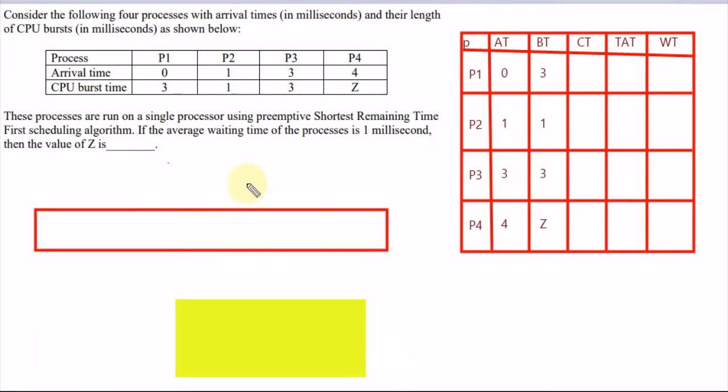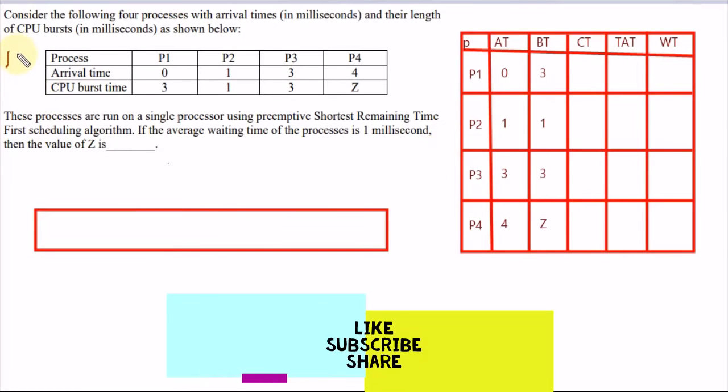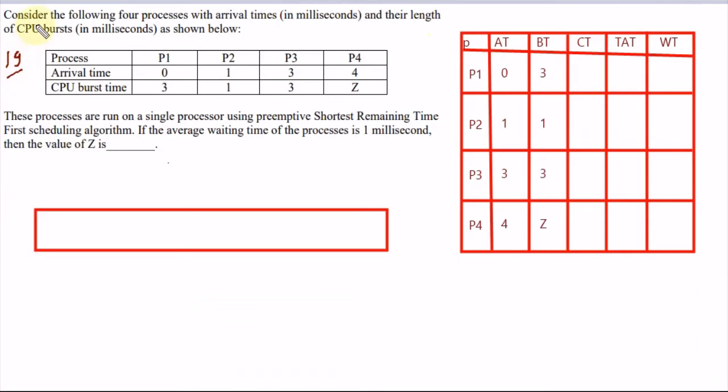This question was asked in GATE 2019. So what is this saying? This is saying that we have been given these four processes with arrival times and their CPU burst times, and the processes are running on a single processor using preemptive shortest remaining time first. Shortest remaining time first is a preemptive algorithm, and we are given an average waiting time of 1 millisecond, and we need to tell what is the value of z.